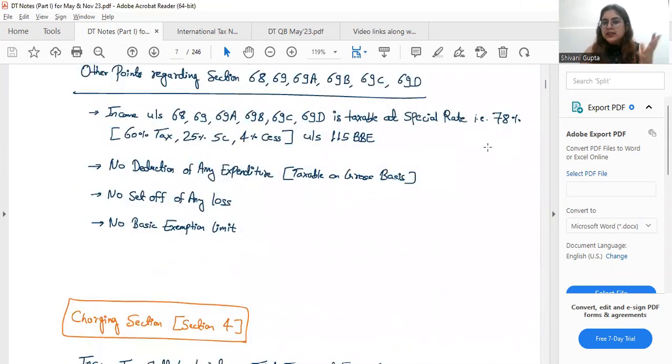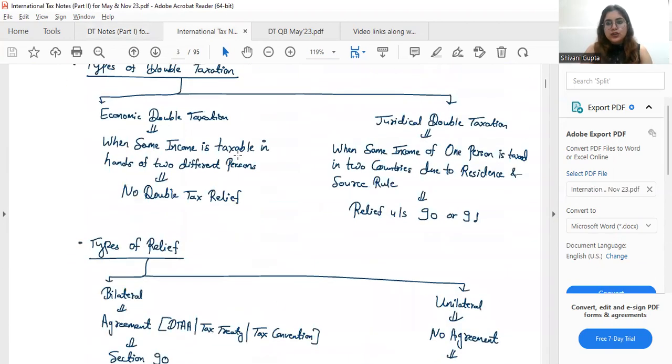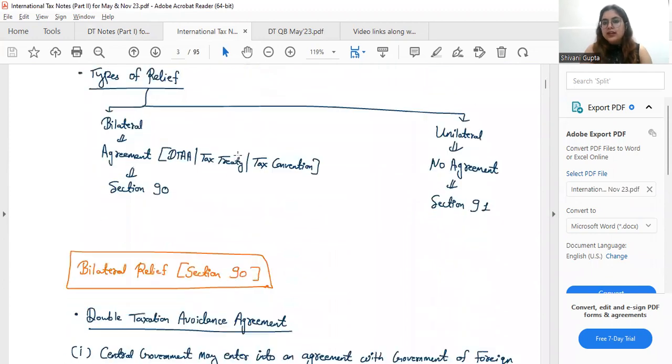You can either highlight in these notes itself, or you can make your separate notes of 1 or 2 pages to learn these special sections, limits or rates. Next thing is international taxation. In these also you have to learn the rates and everything.